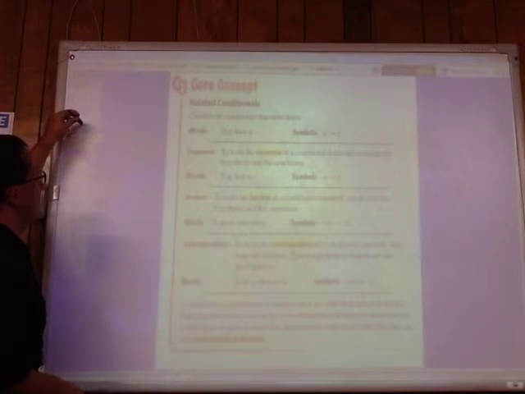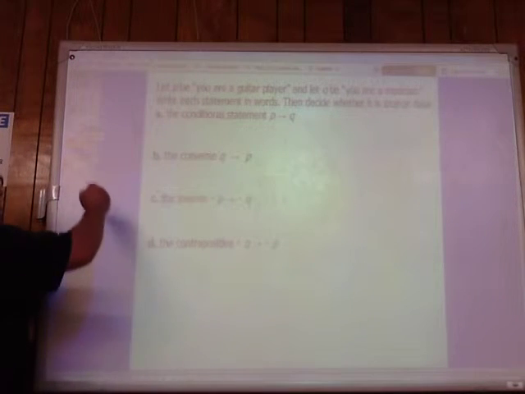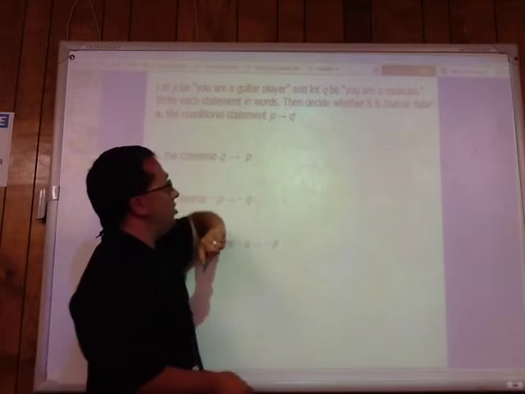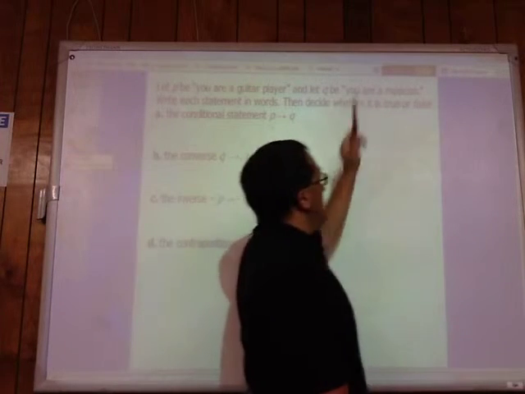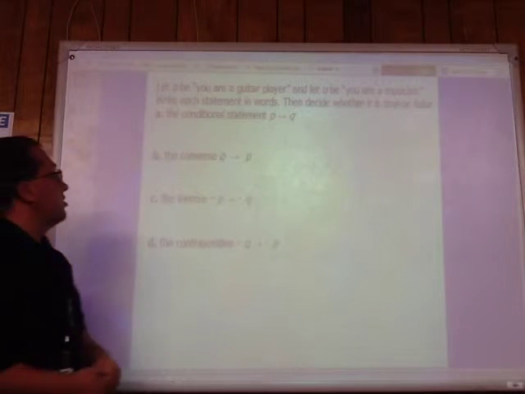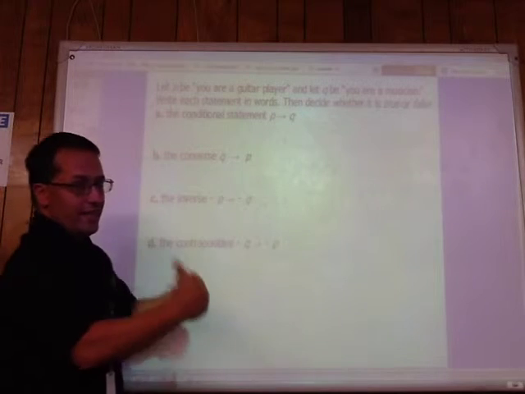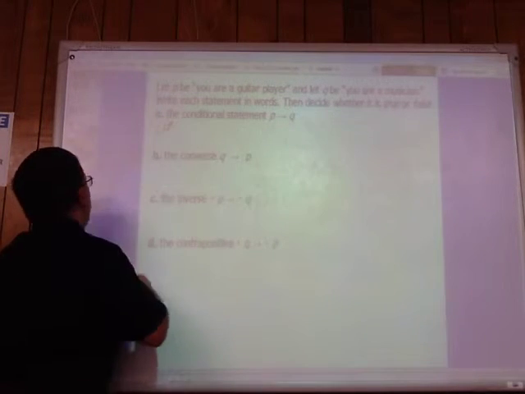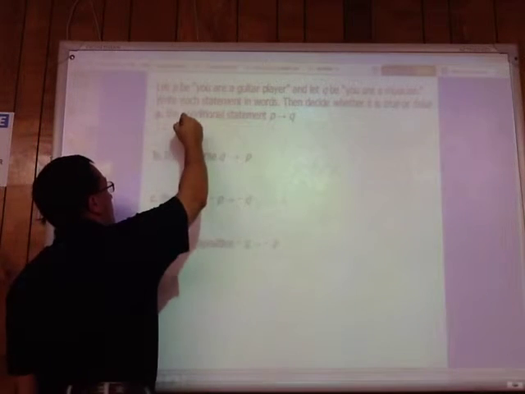So let's take a look at this. What we want to do here, we are going to write this statement. We have you're a guitar player, that is P, that is our hypothesis, and you're a musician is our Q, that is our conclusion. All right? So our conditional statement, what are we going to say there? We want to put this in if-then form. If our hypothesis, you are a guitar player.